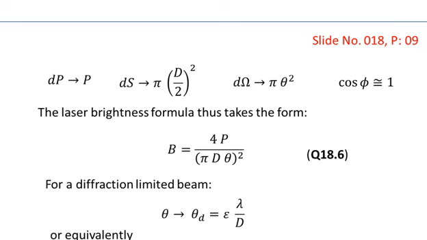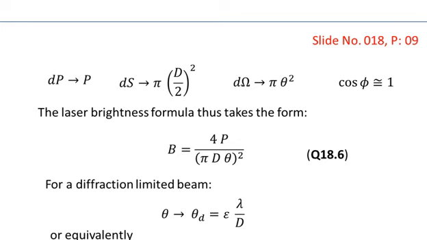For that, we are transforming: dP will be replaced by capital P, ds will be replaced by pi into the square of D by 2, d omega will be replaced by pi into theta square, and cos of phi will be equal to 1 because phi is almost 0 or nearly 0.